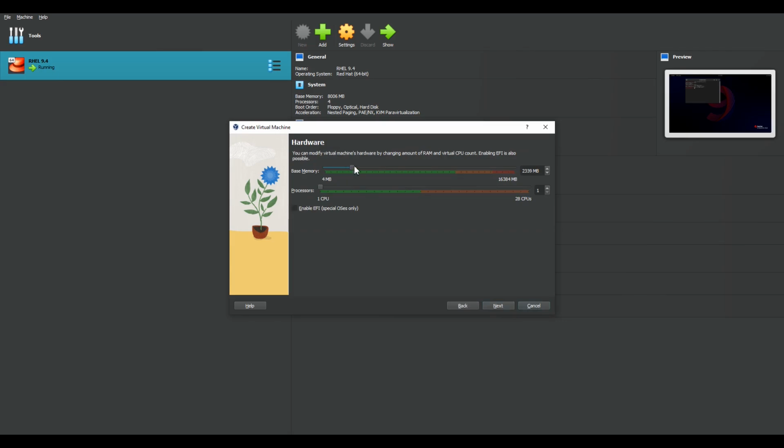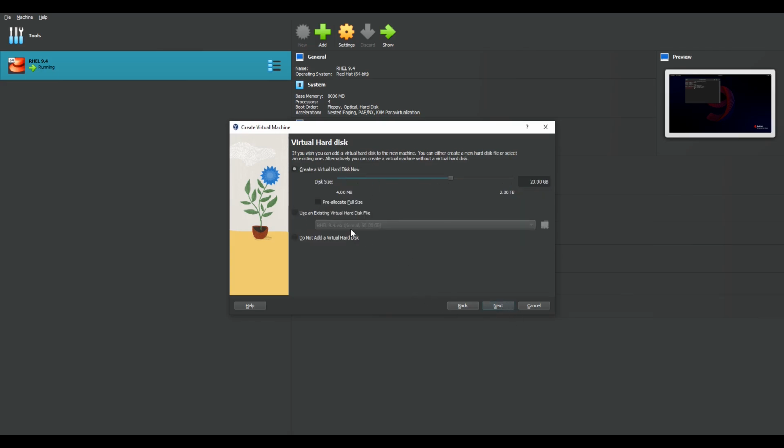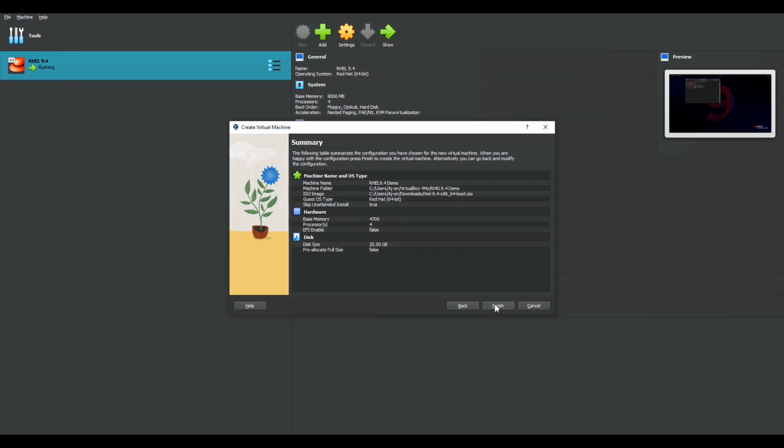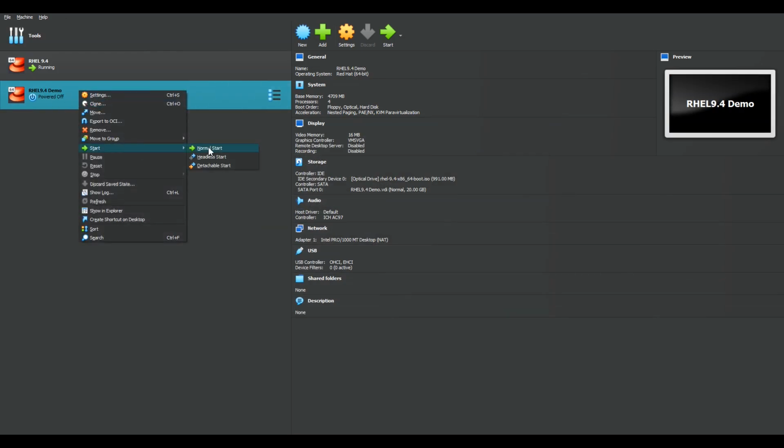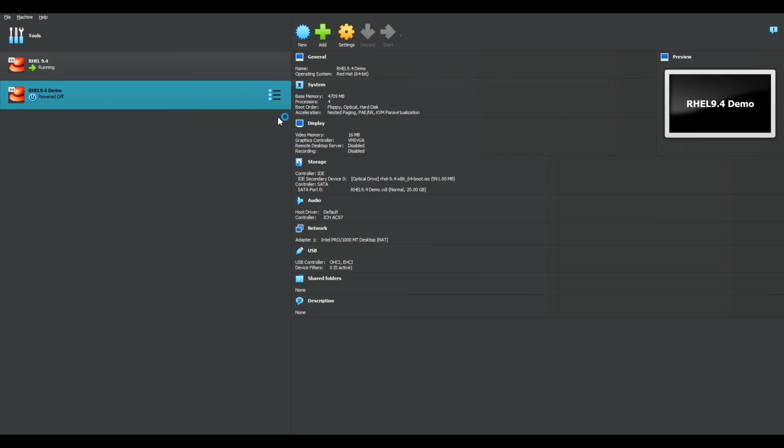So next, let's just allocate some RAM. I know some of you may complain how much RAM I'm giving it, so let's give it that. Enable UEFI, virtual disk. Yep. We're good. Finish. Okay, so let's power this on. Okay, we'll give it a second.